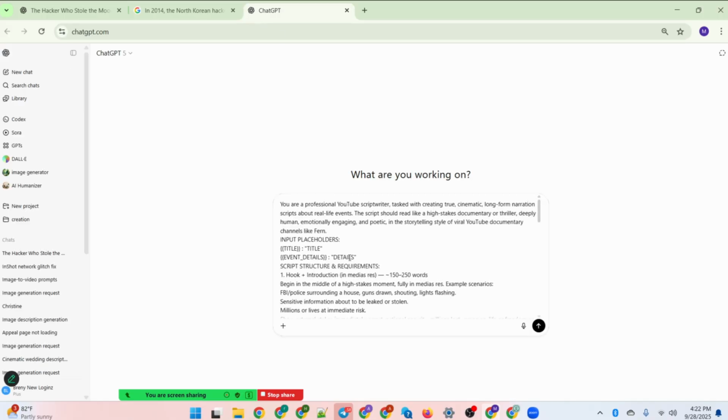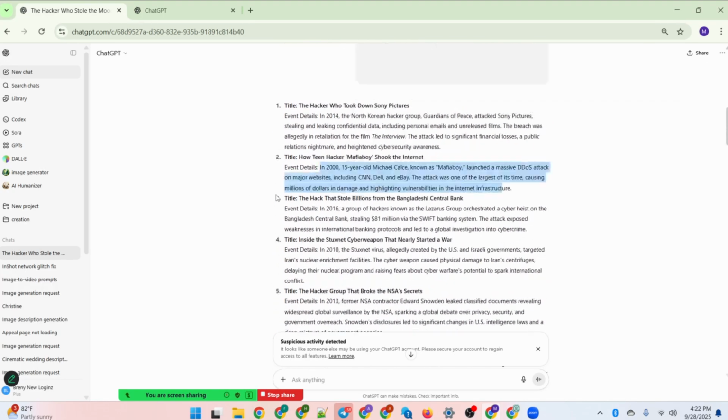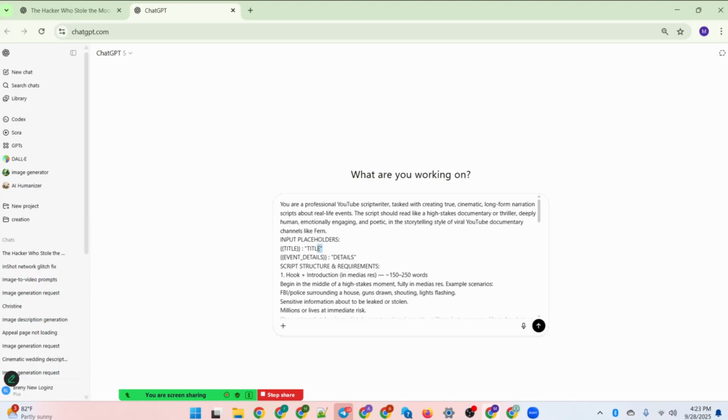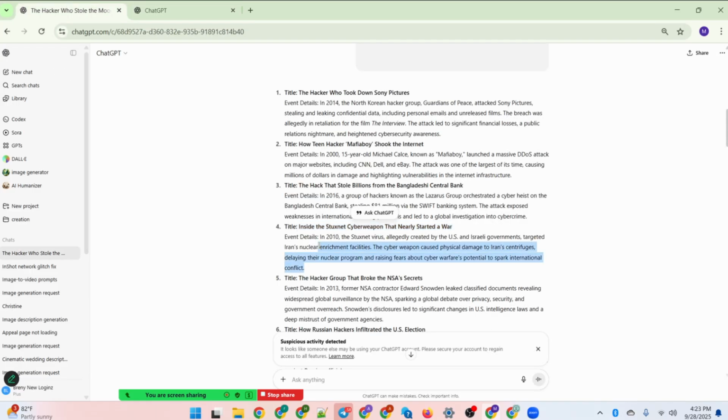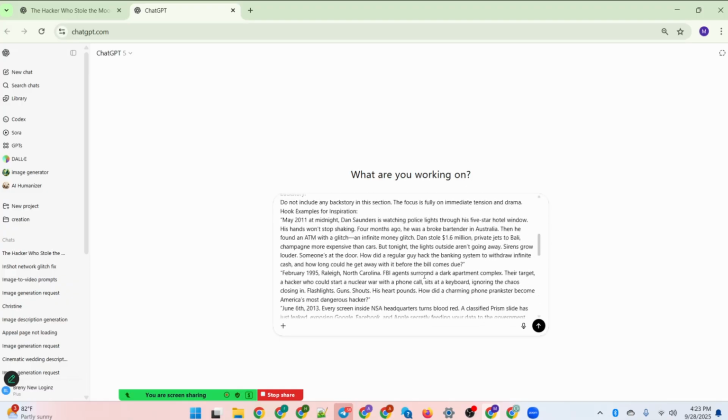Now, right here, we're going to make just a few changes: the title and the event details. If you look at this topic section, you see that, like I showed you earlier on, it provides you the title and the event. So I'm going to just take a handful of this. This is the title we're going to work with, so I'll copy this. Where you have the title, I'll remove this title and paste the video topic here. Then the event details here, I will copy too, and I'll paste it here under details. So there you go.